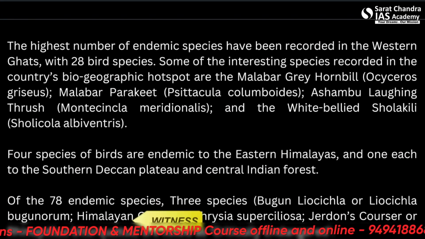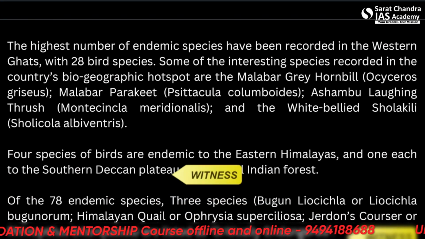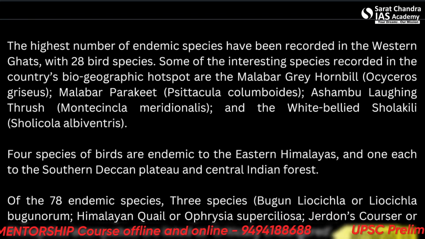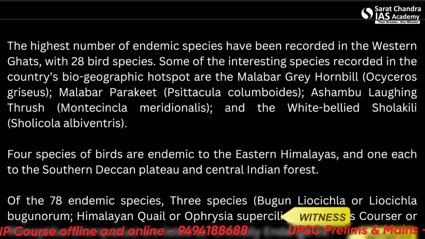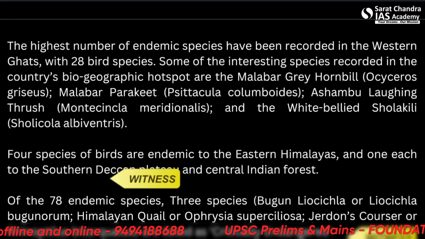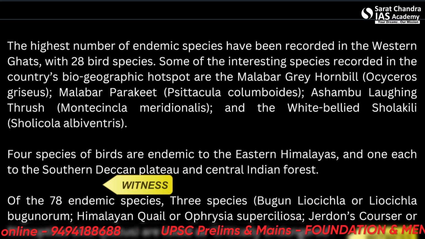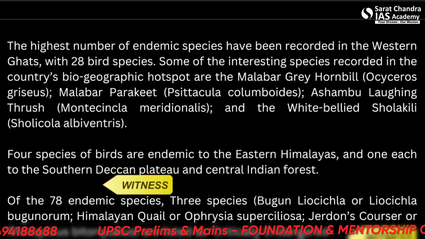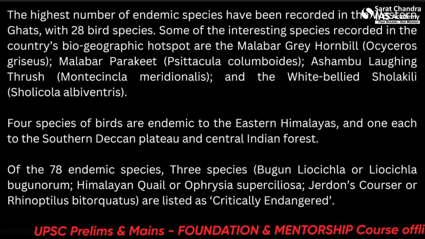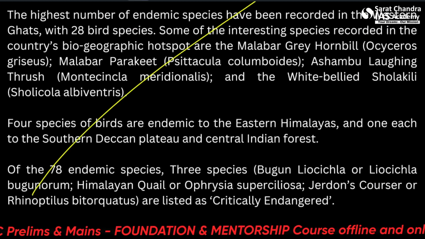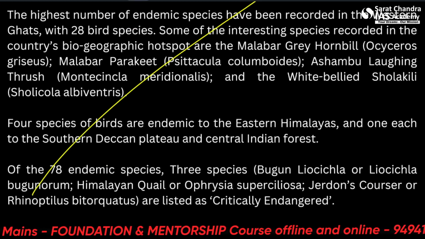Okay, so I'll just stamp something. This is important. Three species, which one? The Jordan's courser, the Begun lolicia, and Himalayan quail. Okay, these are critically endangered species. Okay, let's move forward. So this is a repetition of the PDF, not an issue.